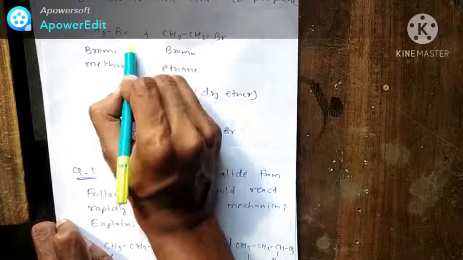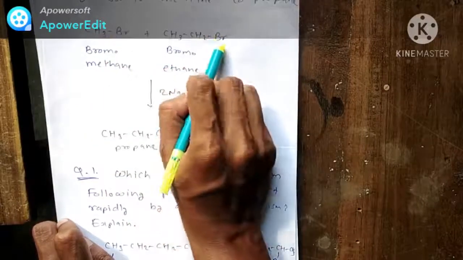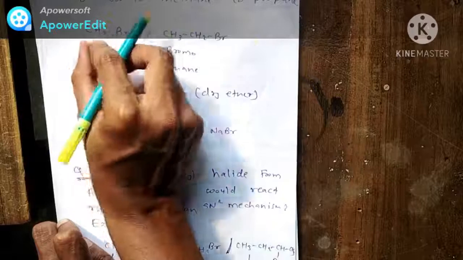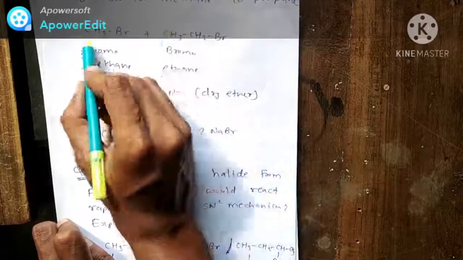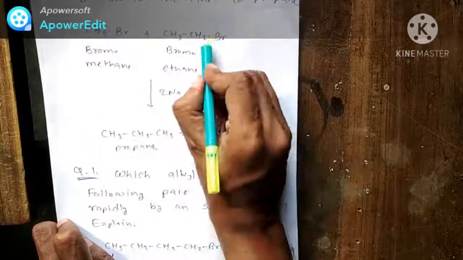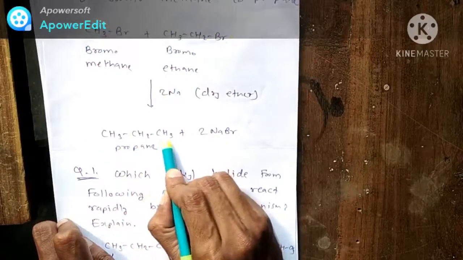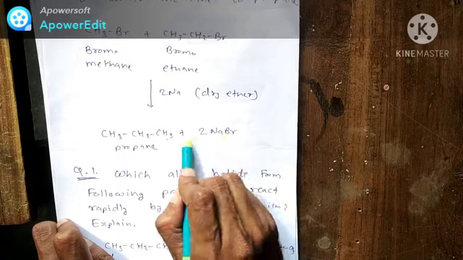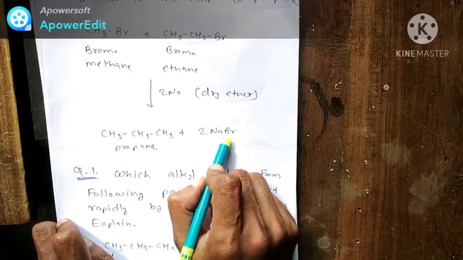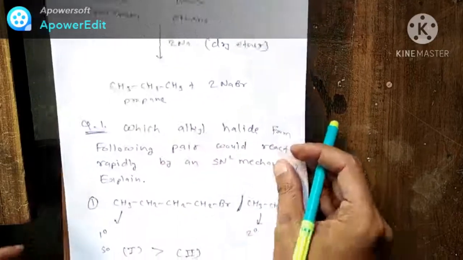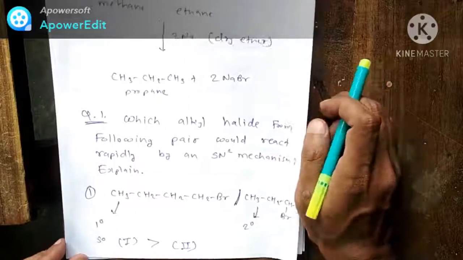Remove these two halogens, Br will be removed, and connect both. So CH3CH2 is there, connect this CH3 with it. So you will get CH3CH2CH3, which means propane, plus 2 NaBr removed. So these are two important reactions.